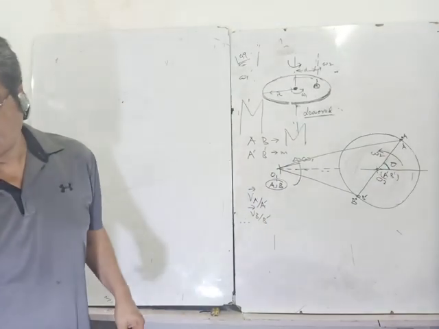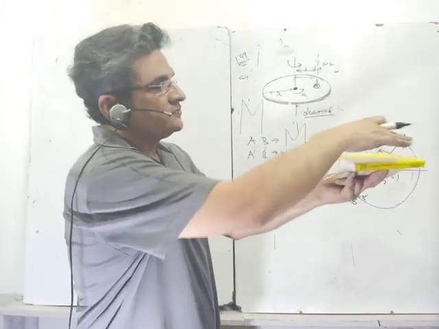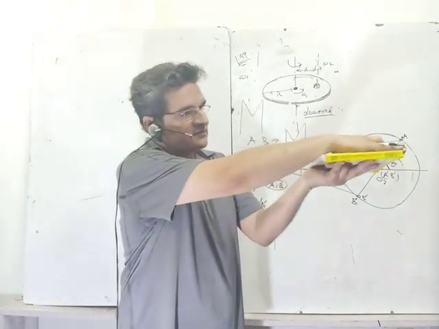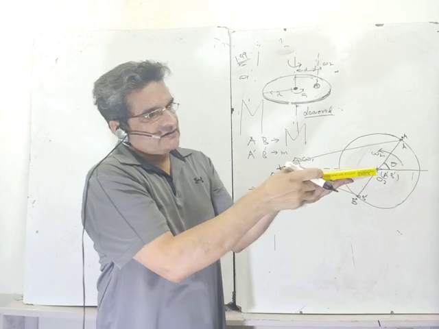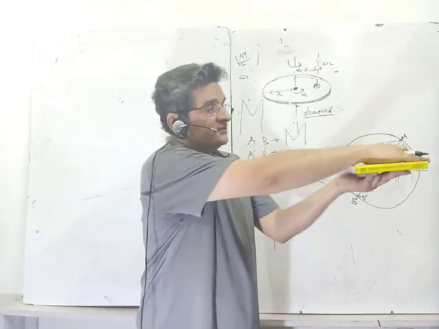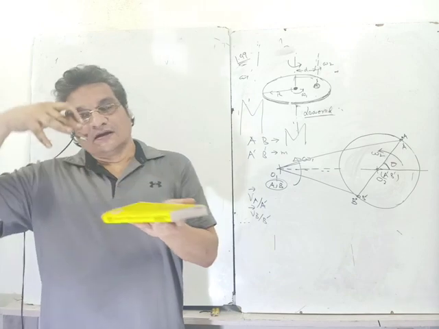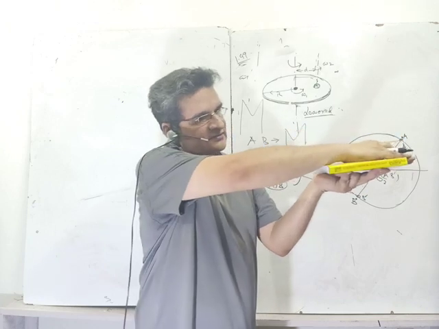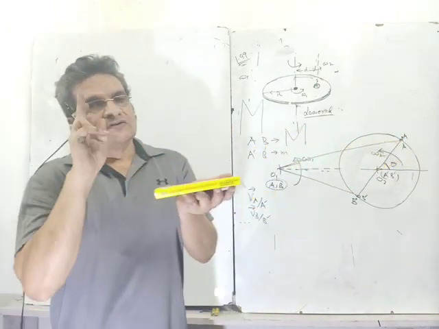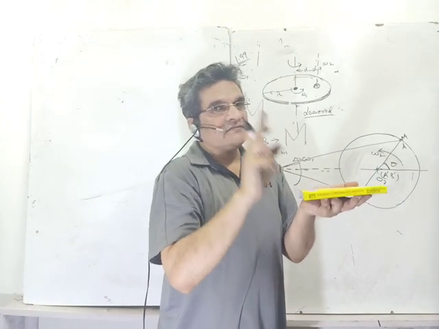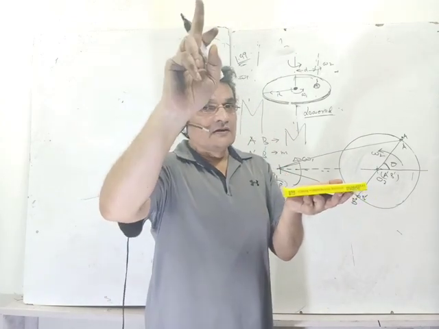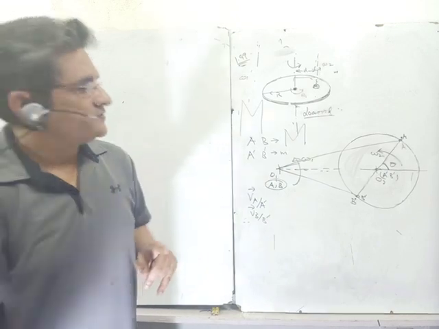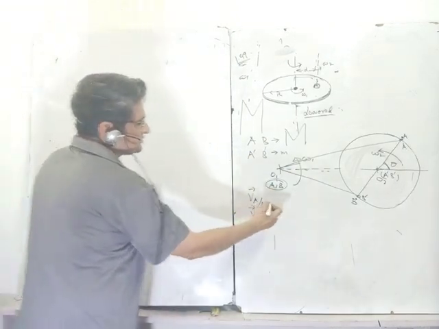Why do I want relative velocity? Because if I am trying to pull any object based on the friction and motion of another body, say my hand is one body, the book is another body, and it is supposedly frictionless, though it is not. So it is trying to pull it, and my hand is moving with certain velocity. Initially it was stable, 0 velocity. I start moving my hand and it starts gaining velocity. So the direction of friction is always given by the direction of the relative velocity of the moving part, the part which tries to move with respect to the part which is being moved. That is the direction of the friction force. So this will give you the direction of the friction force.